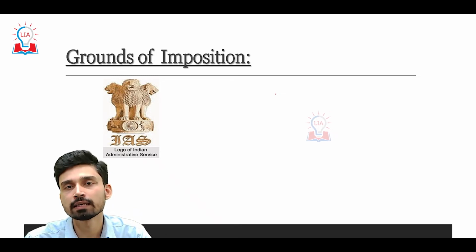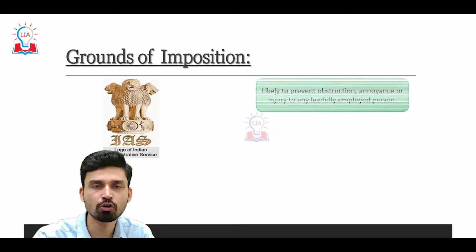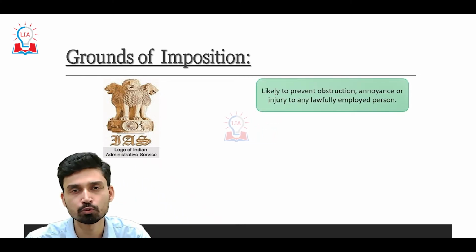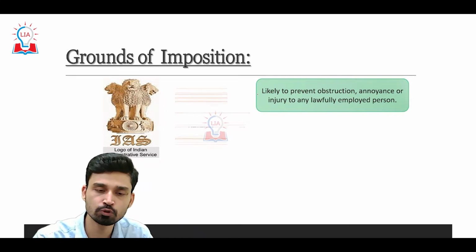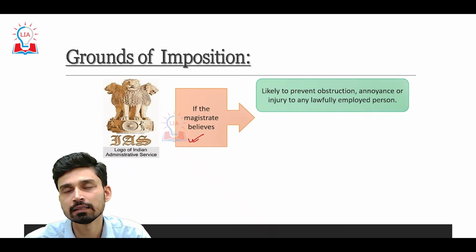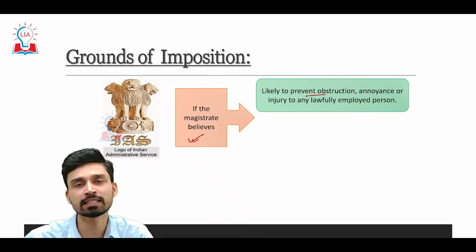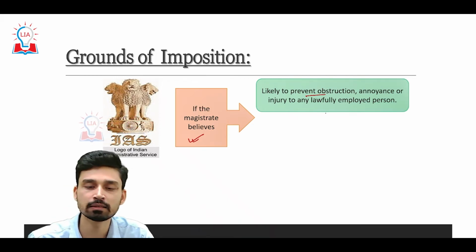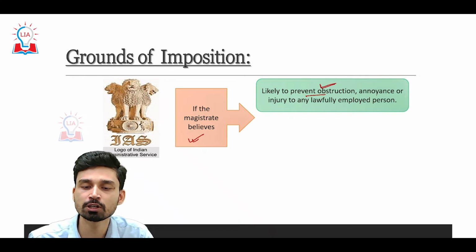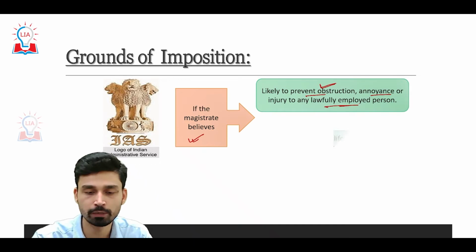However, the imposition of section 144 cannot be arbitrary. There are certain grounds on the basis of which section 144 can be imposed. First of all, it can be imposed if the magistrate believes that in a particular area certain acts are likely to occur, and section 144 needs to be imposed to curtail them, so as to prevent obstruction, annoyance or injury to any lawfully employed person.